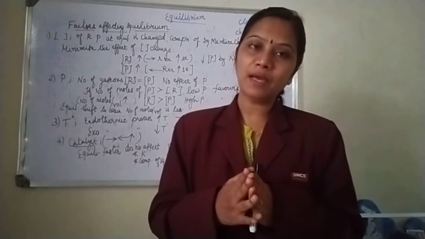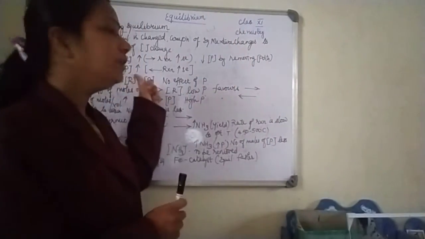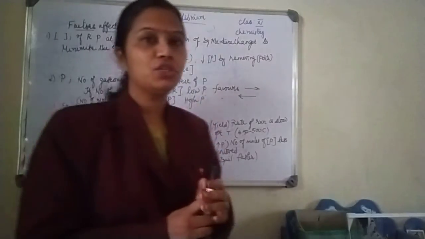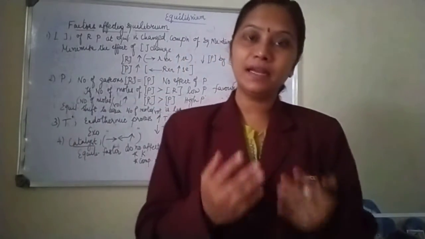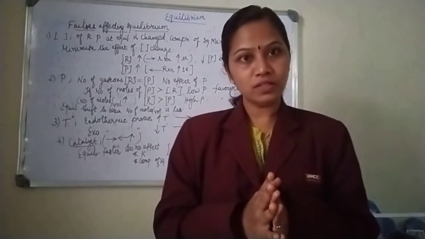Now which favors backward reaction? If the concentration of product is more, then the reverse or backward reaction rate also increases. So this comes under the effect of concentration.